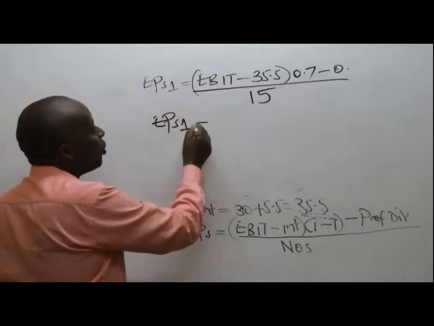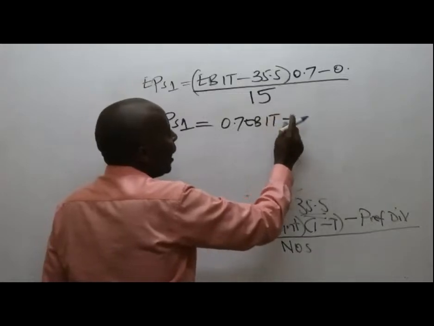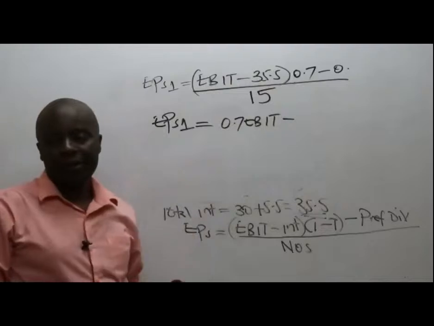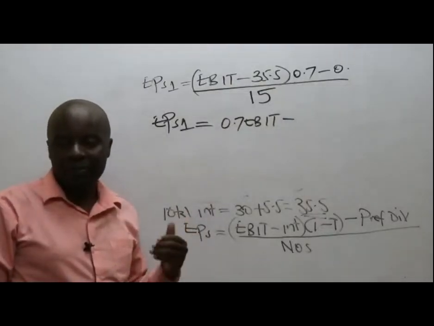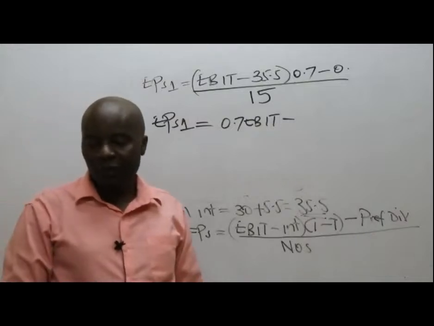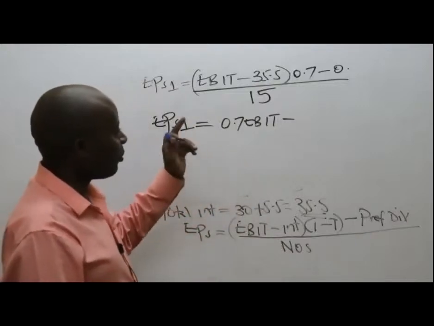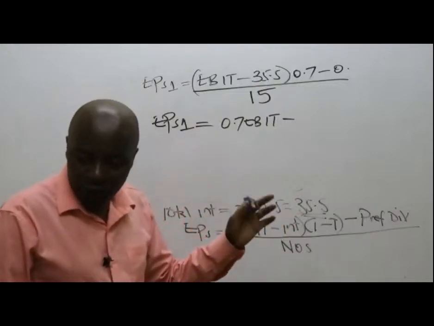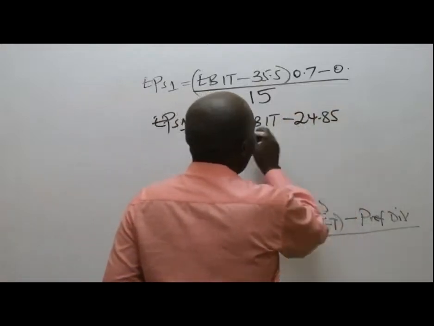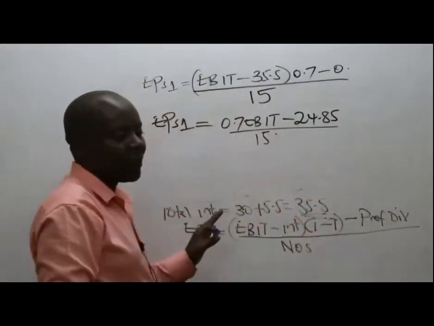EPS for option 1 will be 0.7 EBIT minus, could you kindly multiply this for me? What is 35.5 times 0.7? Please give me this figure. Somewhat 24.85. So here we have 24.85, everything to be divided by 15.